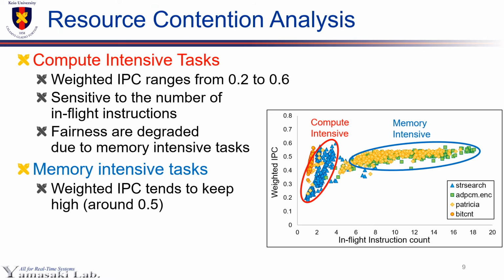This figure shows the evaluation results. The X-axis is the average number of in-flight instructions, and the Y-axis is weighted IPC. As the result shows, tasks in the 2 groups showed totally different properties. While memory-intensive tasks tend to keep a stable weighted IPC, the weighted IPC of compute-intensive tasks was very sensitive to in-flight instruction counts. Memory-intensive tasks frequently stall due to data cache misses, leading to monopolization of instruction queues. And the compute-intensive tasks are bothered by those tasks.